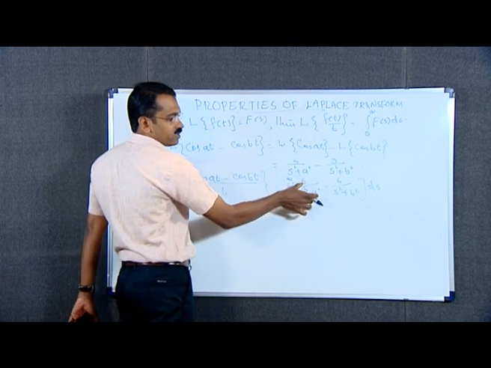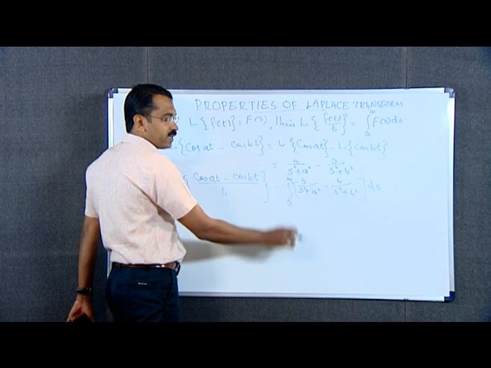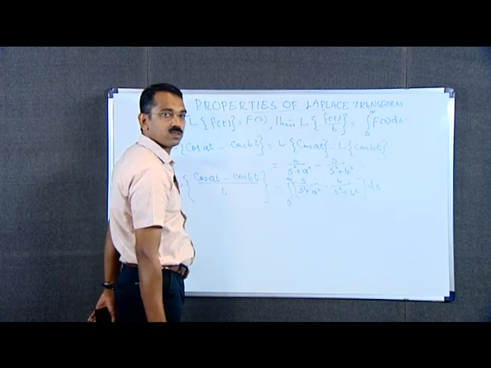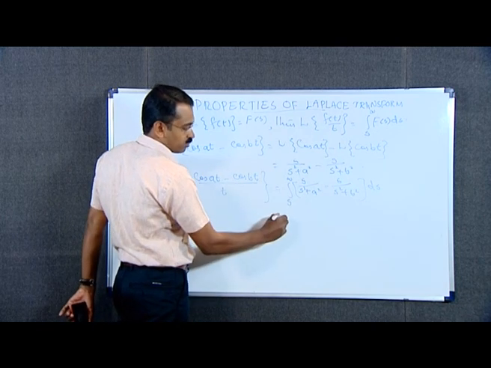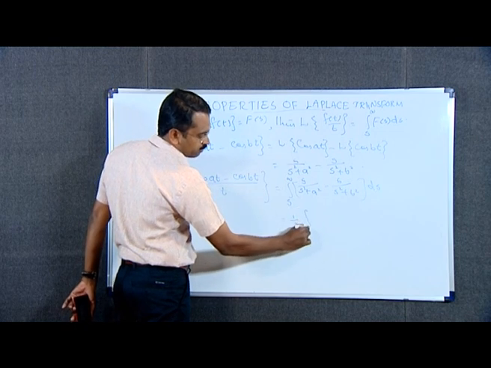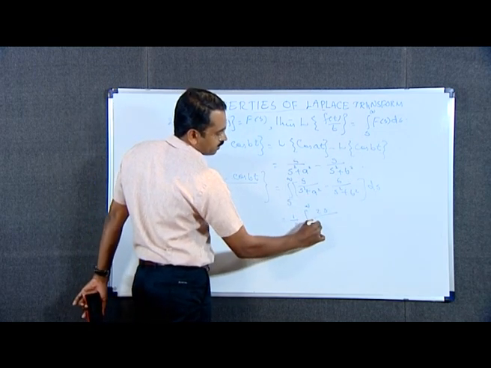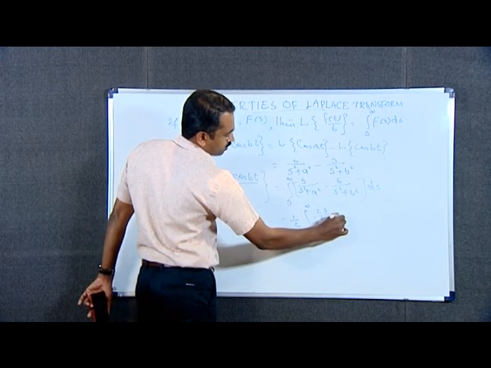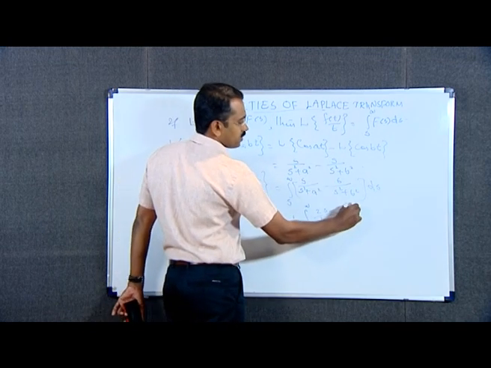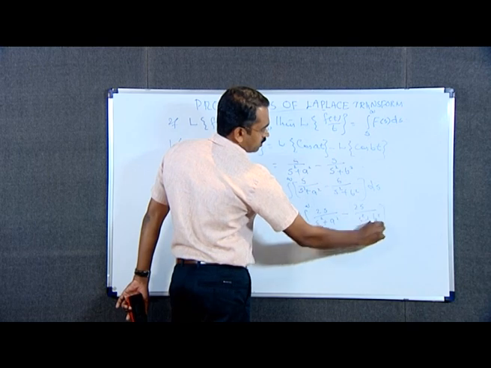In order to integrate these two, we multiply the numerator and denominator by 2. Therefore, this is equal to 1 by 2 into integral from s to infinity of 2s divided by s square plus a square minus 2s divided by s square plus b square ds.